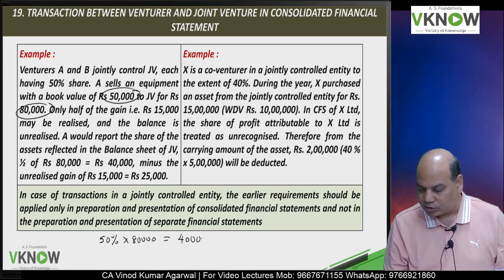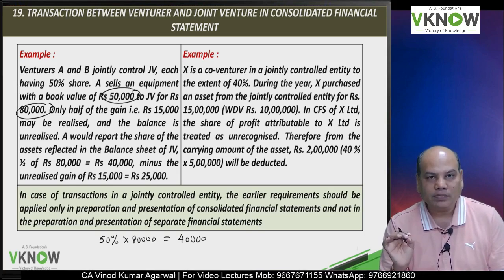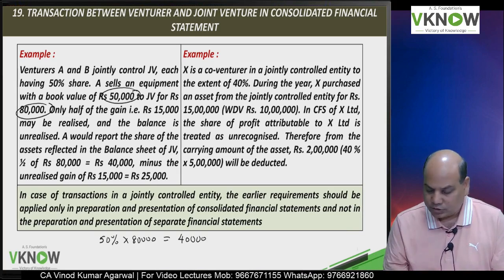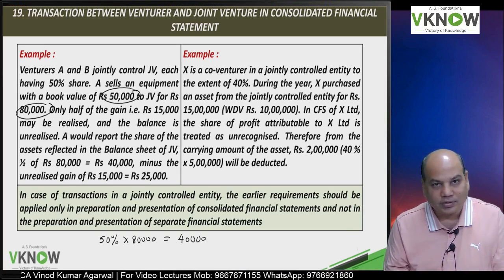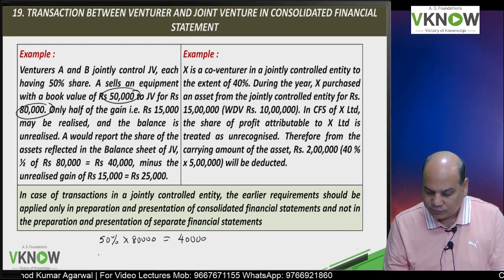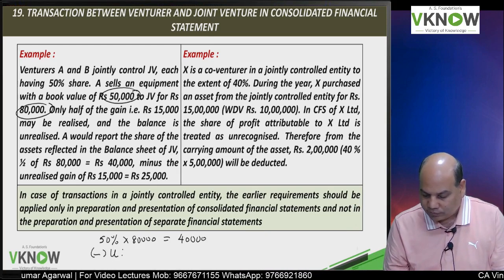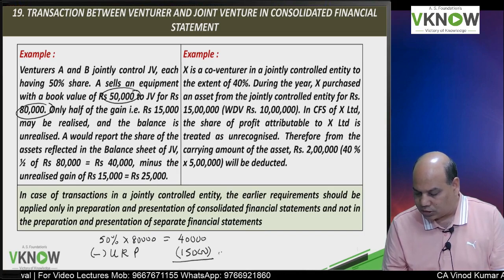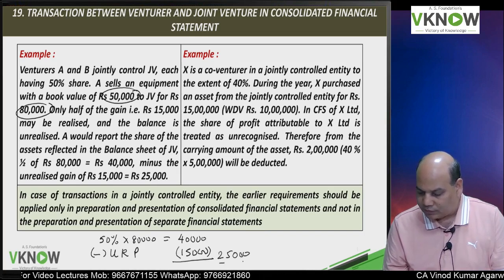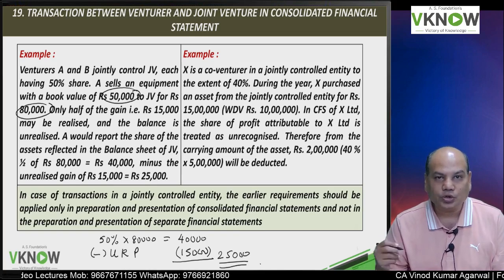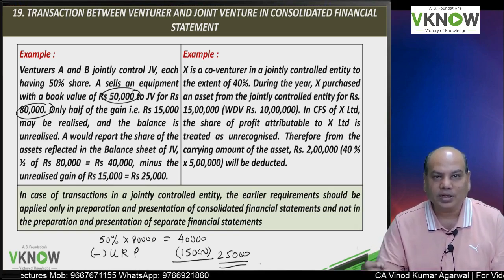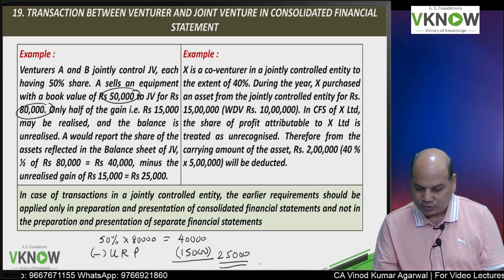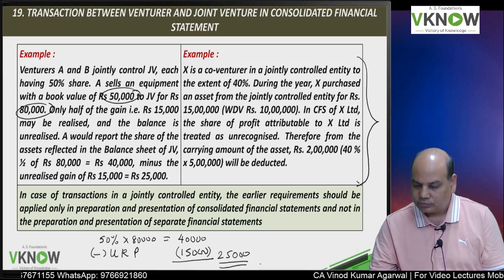In proportionate consolidation method, we record our share in the assets and liabilities of the joint venture. So we will record the same asset again while doing proportionate consolidation, 40,000 minus unrealized profit 15,000. So the asset will appear in our consolidated financial statement at rupees 25,000. Same thing here also.